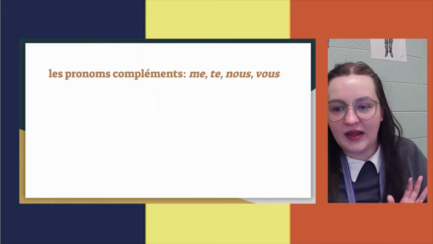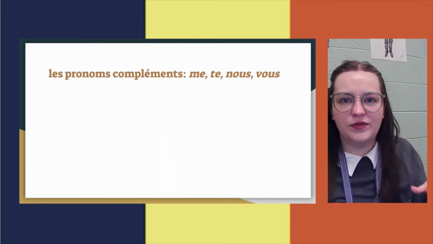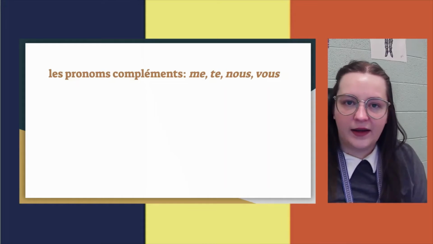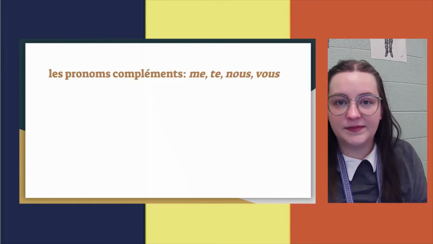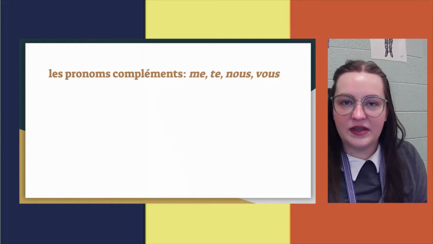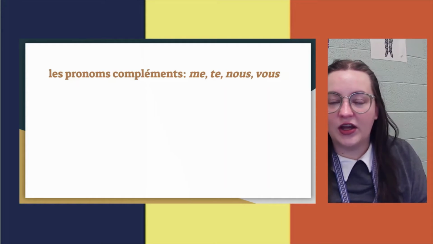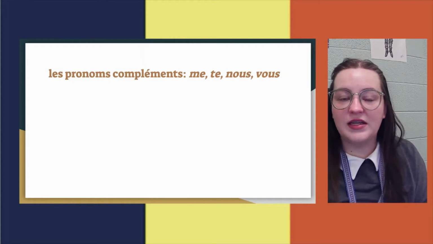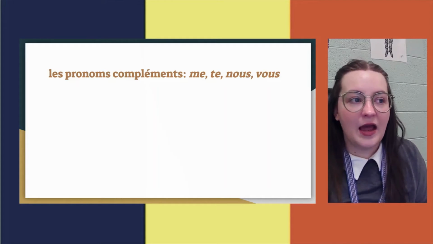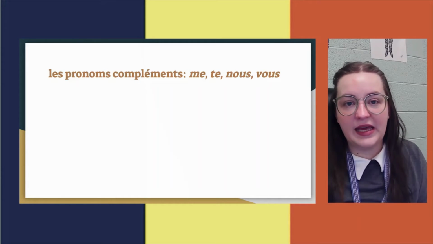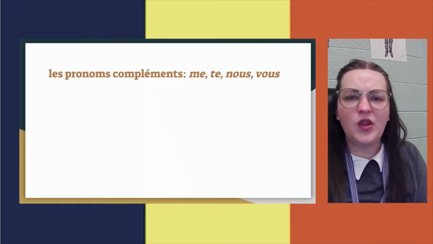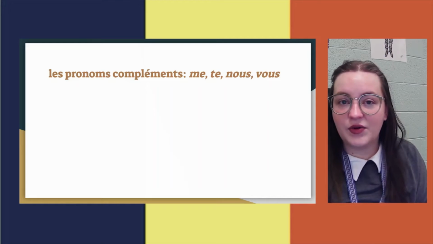So before I show you anything about that, let's think through some things in English. If I wanted to say, I am talking to my friend, or I am talking to Doug, I can say either of those things. You know how to say those things in French. I am talking to, je parle, to my friend, à mon copain. Now in English, we can also say, I'm talking to him. If I want to replace my friend or Doug with that pronoun, him, I can. But you don't know how to say that in French yet. And that's what we're going to look at today.